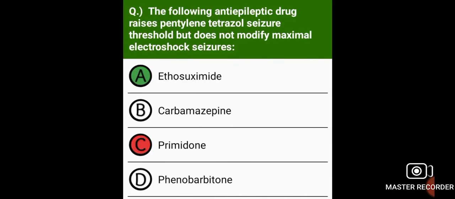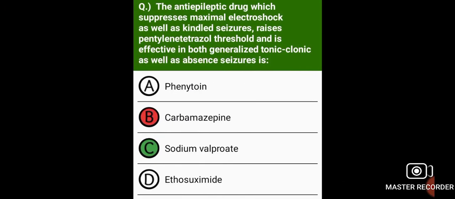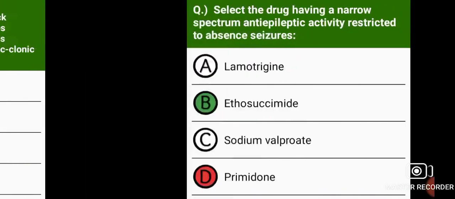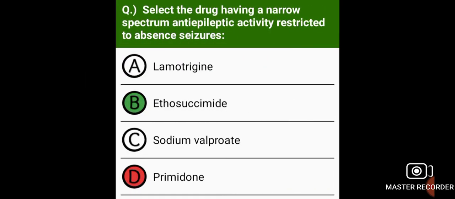The following anti-epileptic drug raises pentylenetetrazole seizure threshold but does not modify maximum electroshock seizures. Ethosuximide. The anti-epileptic drug which suppresses maximum electroshock as well as kindled seizures, raises pentylenetetrazole threshold and is effective in both generalized tonic-clonic as well as absence seizures is sodium valproate. Select the drug having a narrow spectrum anti-epileptic activity restricted to absence seizures.